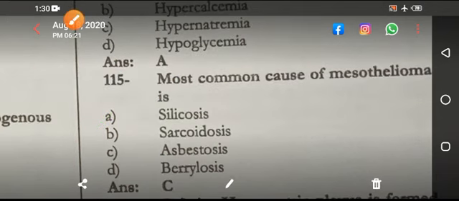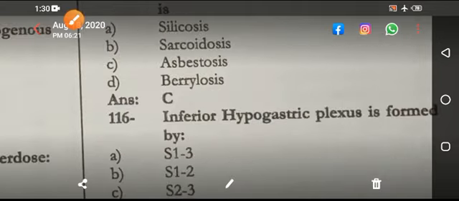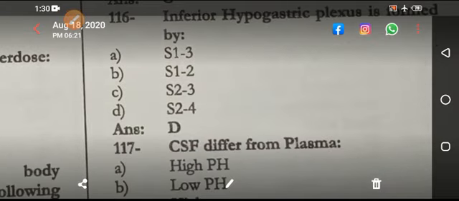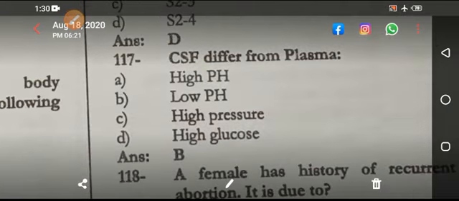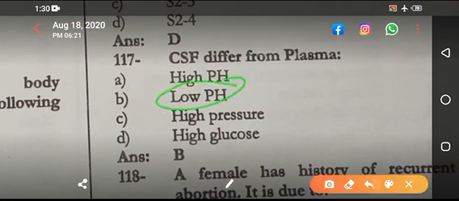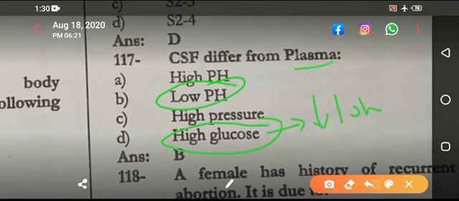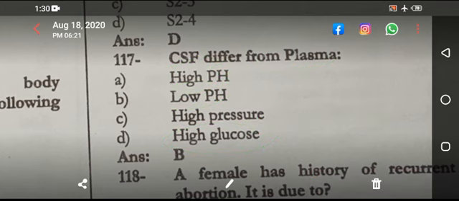Next, most common cause of mesothelioma is asbestosis. Inferior hypogastric, the right answer is S2 to S4. CSF differs from the plasma, that is low pH. If that is not in the answer, then low glucose, not the high glucose. If the question is plasma differs from the CSF, the answer is high pH. If that is not in the answer, then the answer is high glucose.